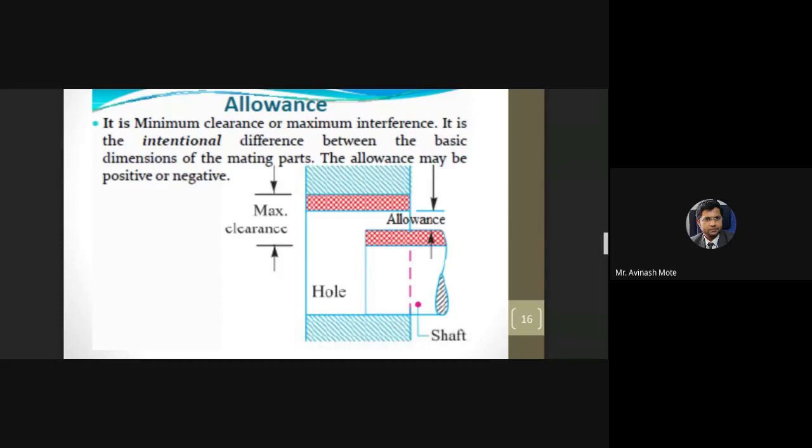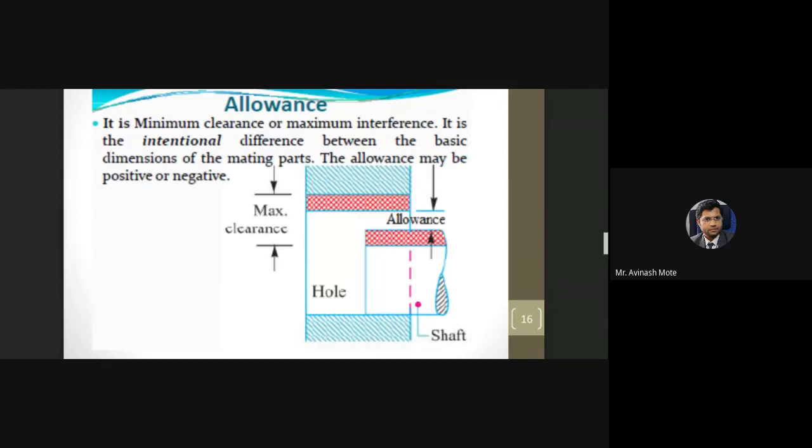So this allowance, currently there is a gap. There is a difference, so this allowance is positive here. But when it is overlapping, where it is moving ahead of this region, then it is going to be negative. Okay, so keep it in mind. Allowance may be positive or negative, and based on that, the fit is decided. Allowance may be positive or negative, but tolerance is always positive because it is an algebraic difference.